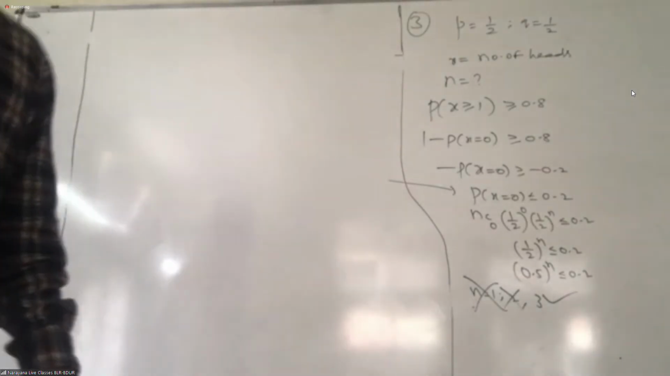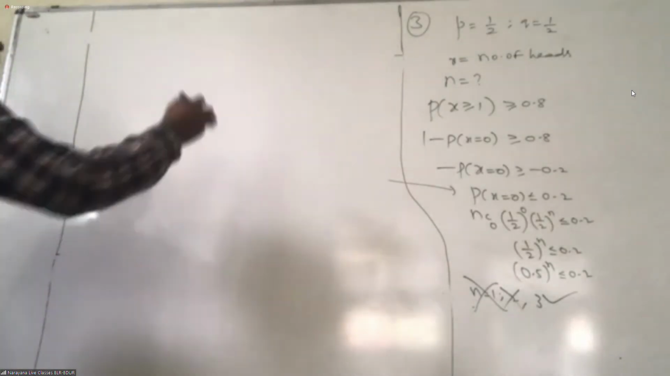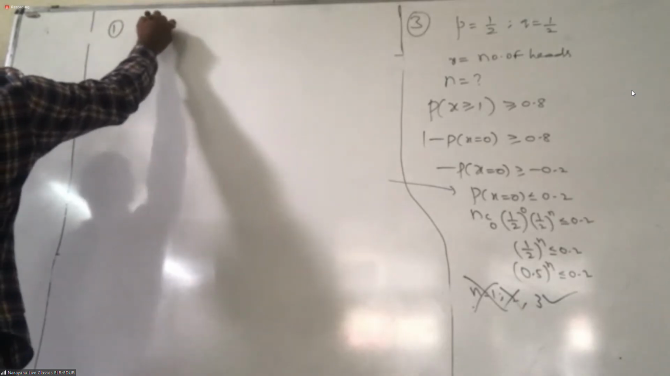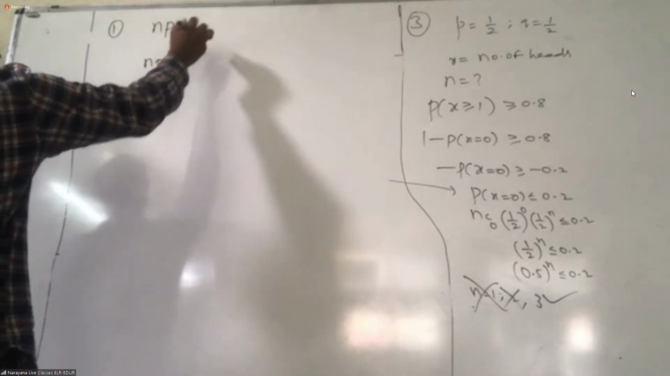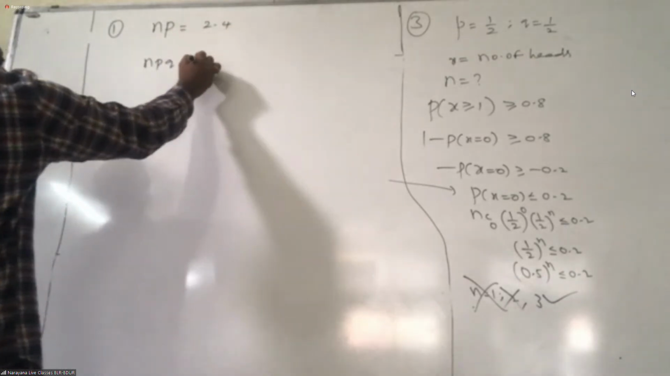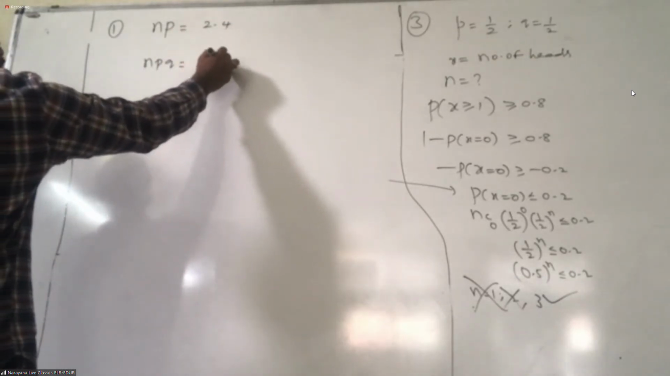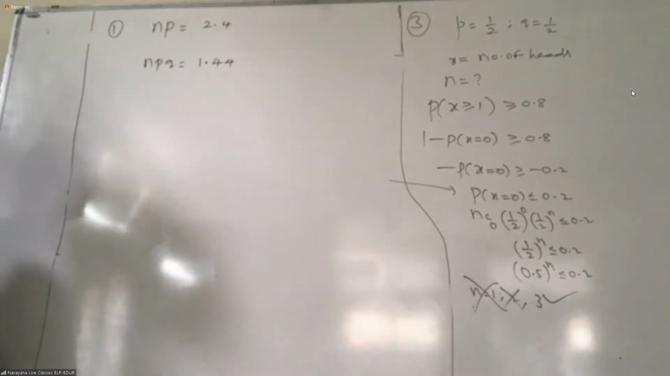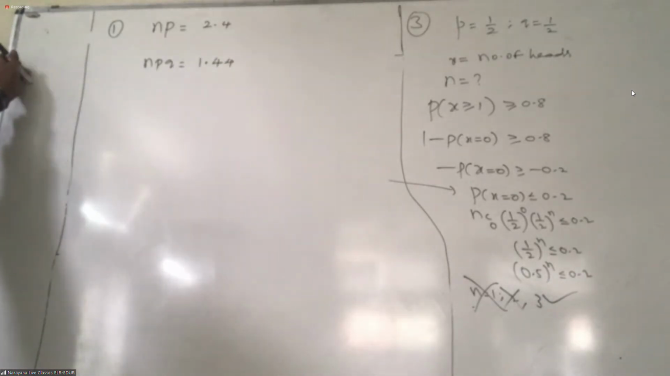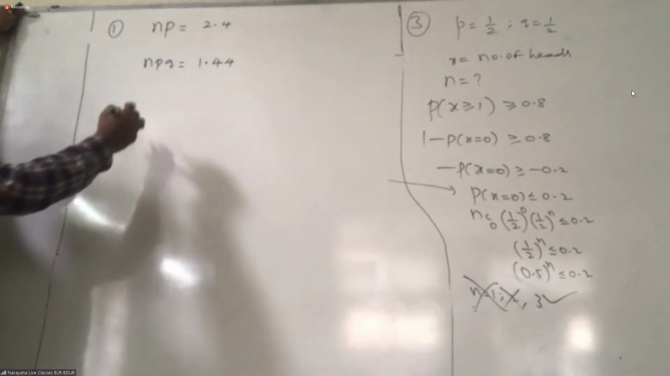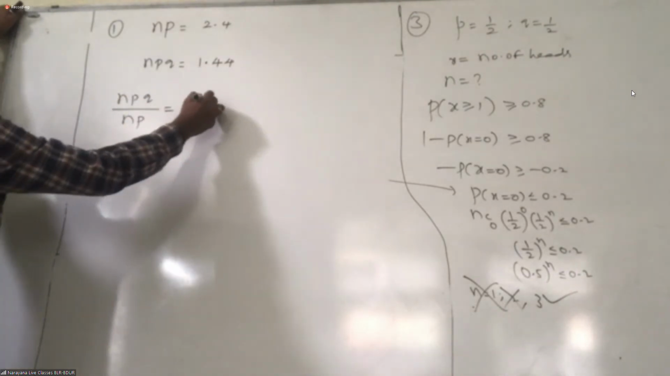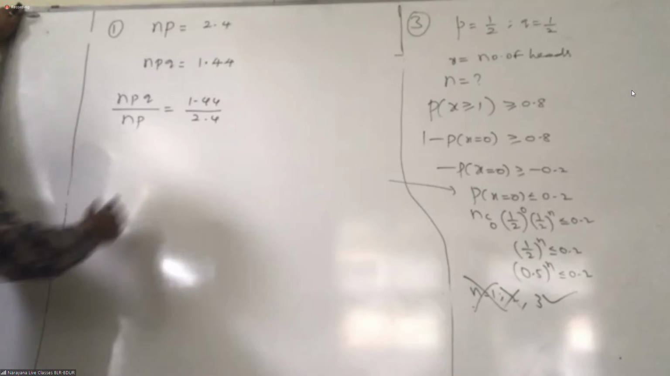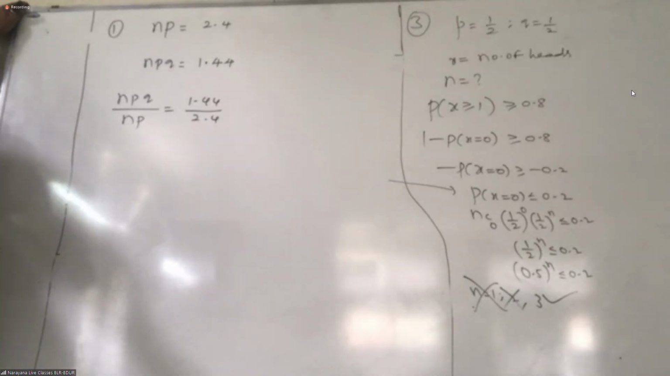Okay. Then what is that first question? Mean is given. What is mean? 2.4. What is the variance? 1.44. Right? Now, if I divide both, npq divided by np, 1.44 divided by 2.4. How many times is it? 6 times?